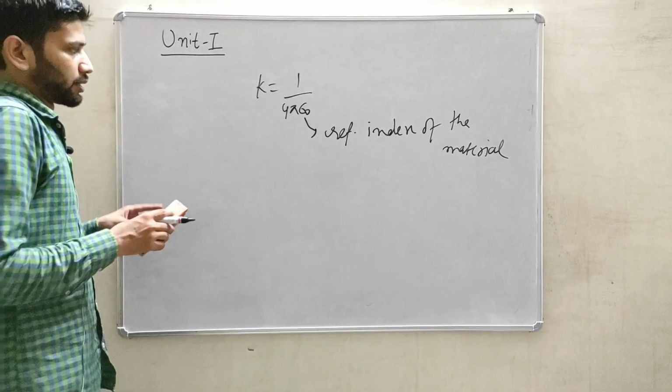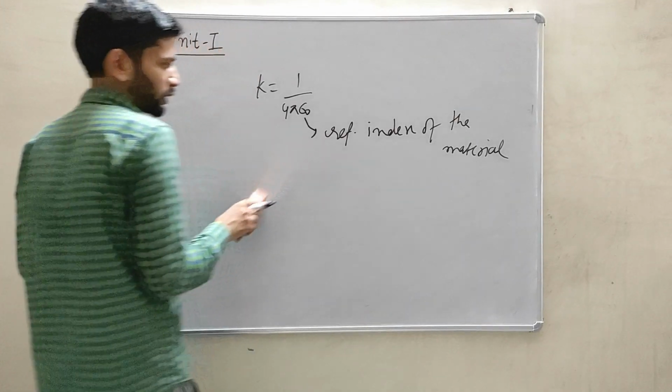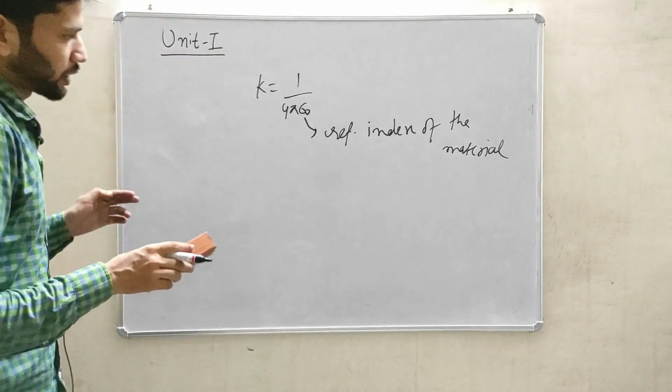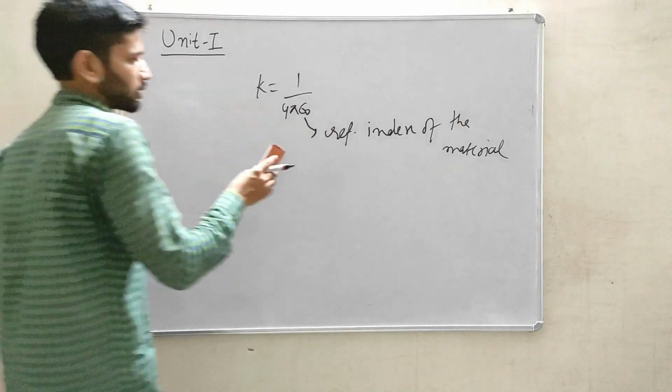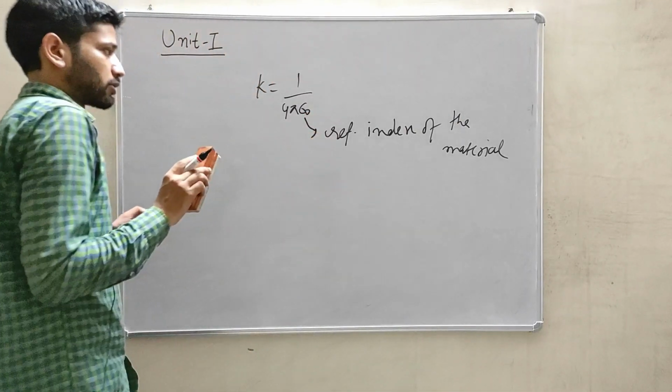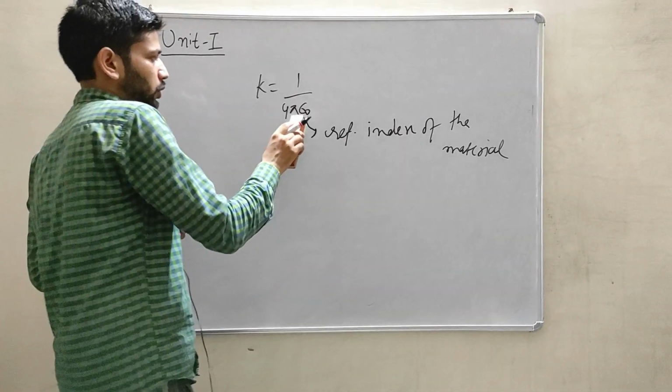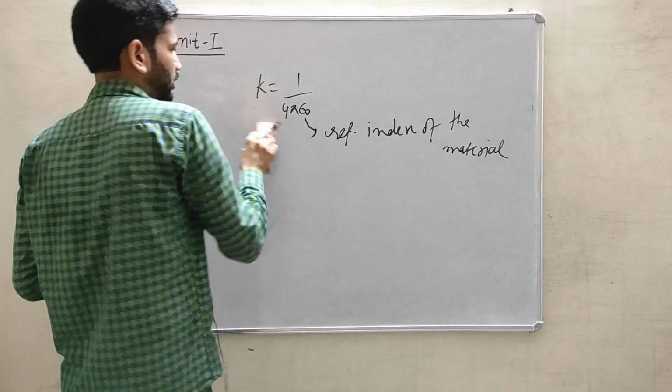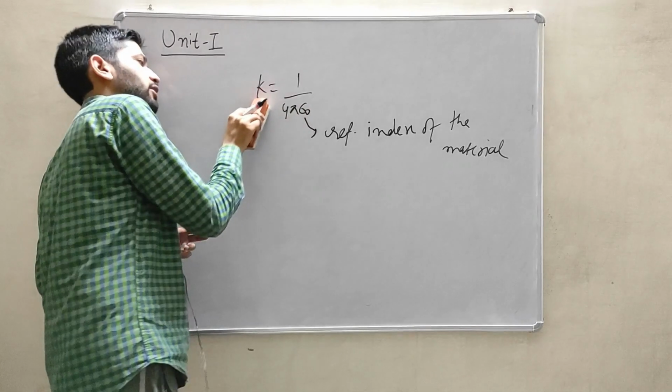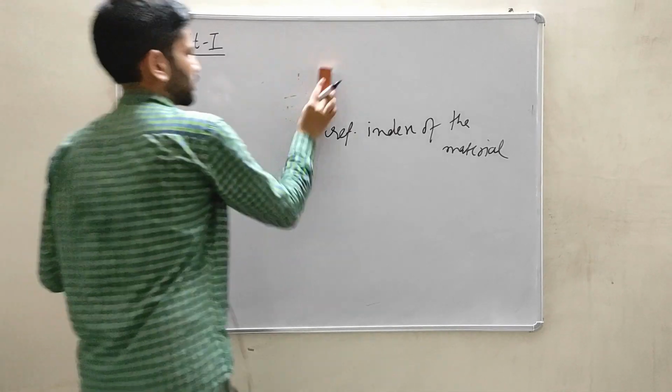I'll describe what happens if I put two charges in a medium, and what this electrical permittivity is. I will also tell you the unit and dimension of this electrical permittivity, and the unit and dimension of this K value.